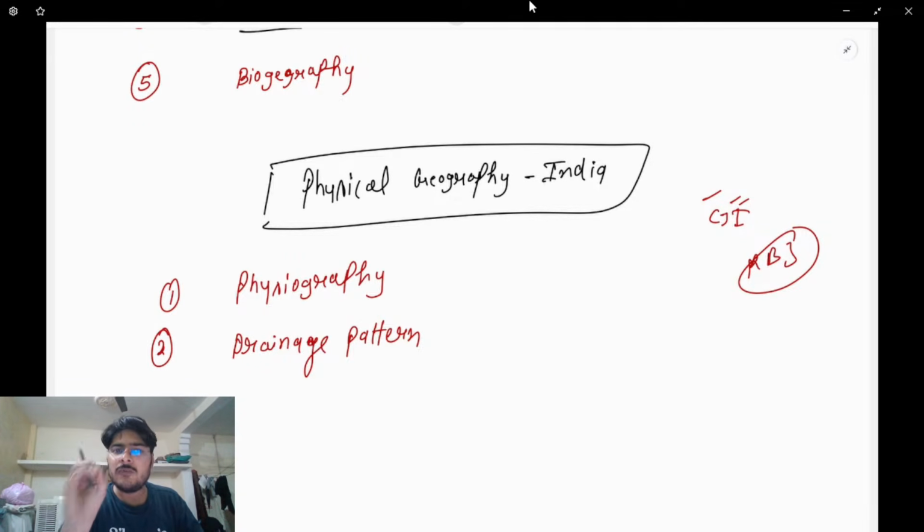What I want from you is that don't try to cover the drainage systems, rivers, national parks, wildlife sanctuaries separately. No, geography is all related. In the mapping section, we're going to cover each and everything in an interlinking manner. One thing will be linked to another.